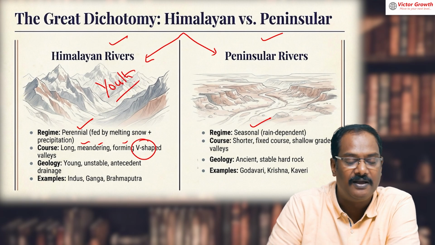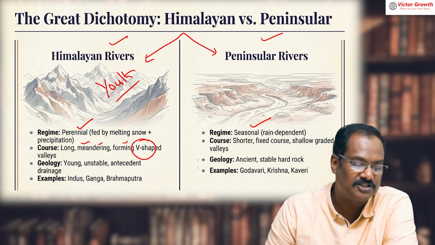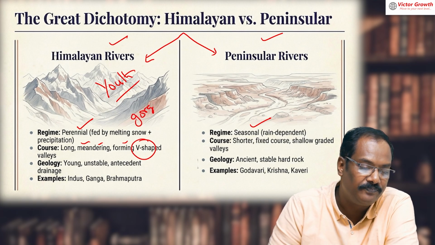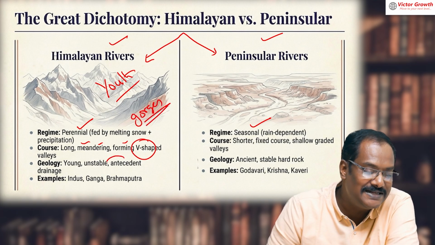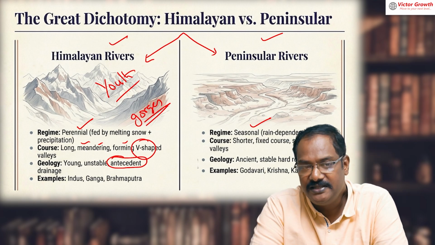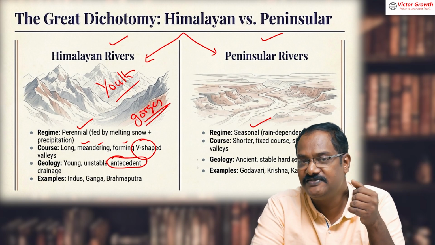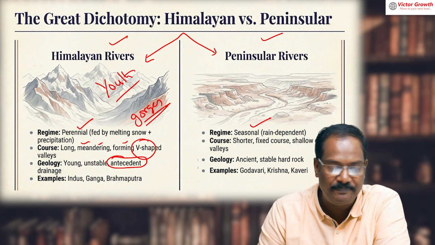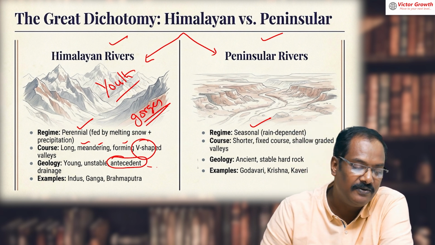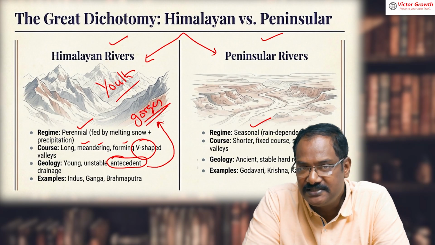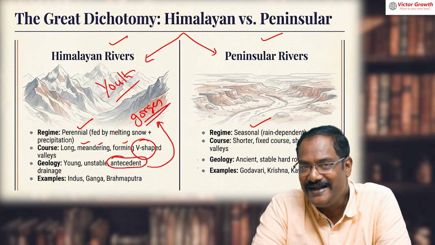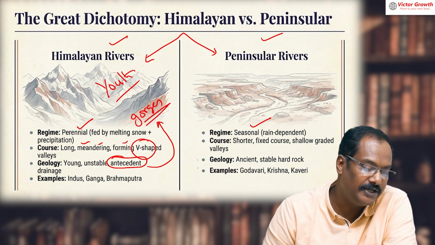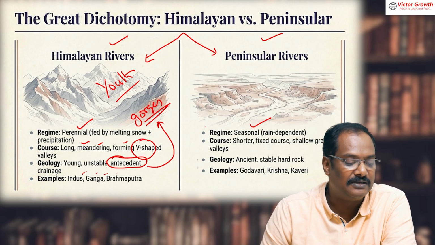Please write down: Himalayan rivers are youthful, so vertical erosion is possible. V-shaped valleys are there, and gorges are created. Please write down gorges. They are antecedent, which means these rivers were flowing even before the Himalayas were formed. When the Himalaya was uplifting itself, they cut through it and made gaps. Those gaps are known as gorges. So the presence of gorges is proof that the rivers were antecedent in nature, flowing even before the mountains were formed. Examples: Ganga, Brahmaputra and Indus.